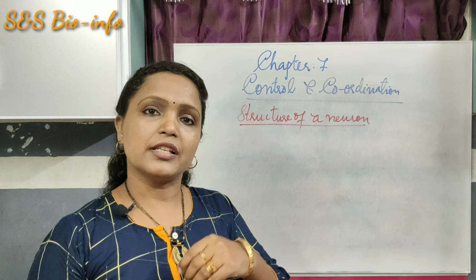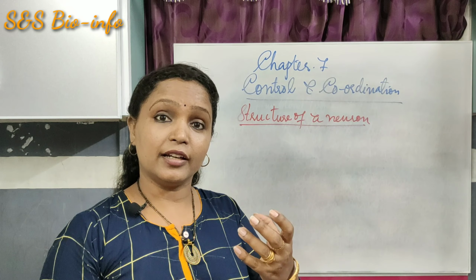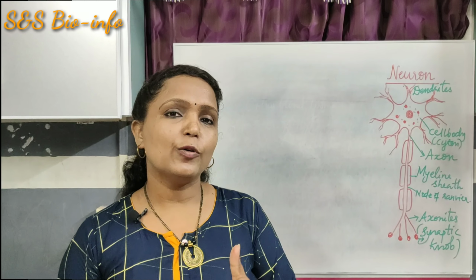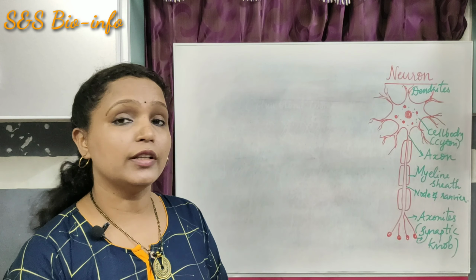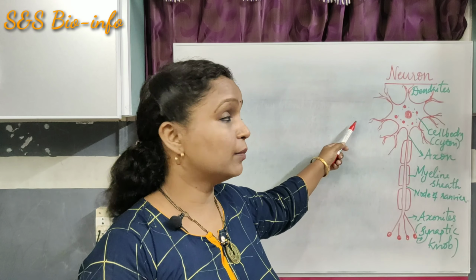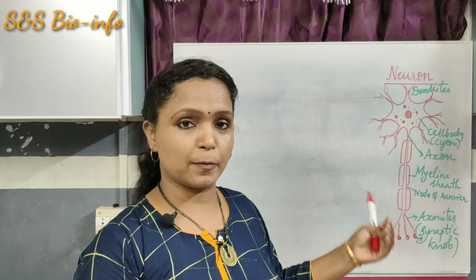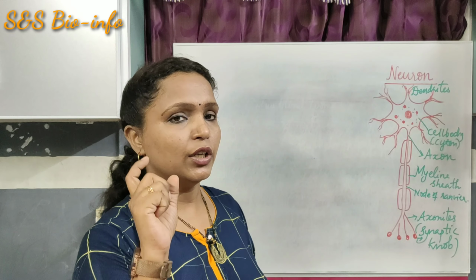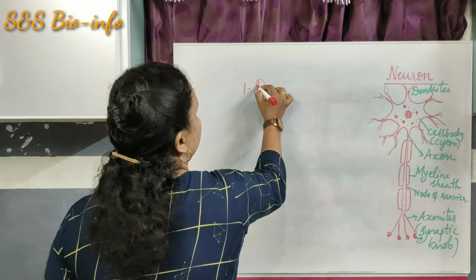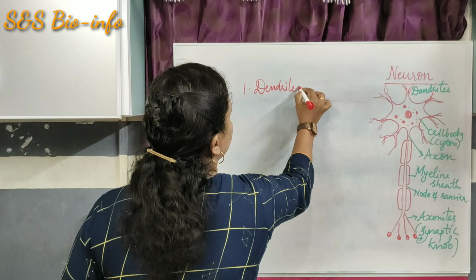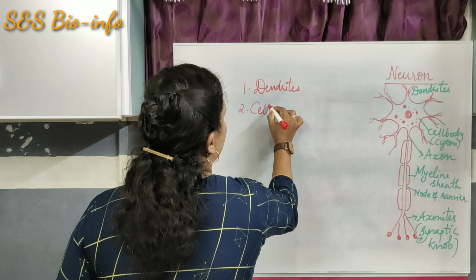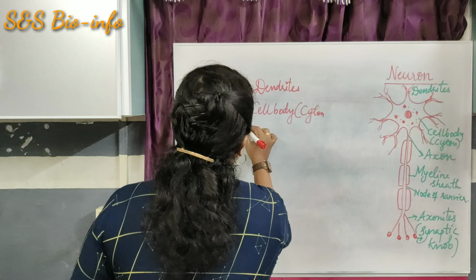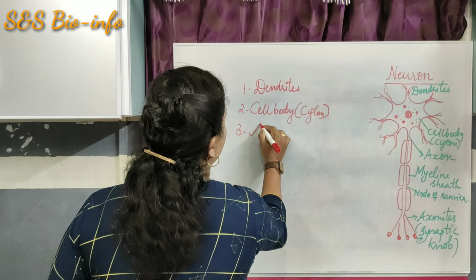A neuron is a normal but elongated and branched cell present in the human body. Now let's study the structure of a neuron with the help of a diagram. Here, if you look at the board, you can see the diagrammatic representation of a neuron. A neuron has mainly three parts. Those are dendrites, cell body, also known as cytosol, then axon.